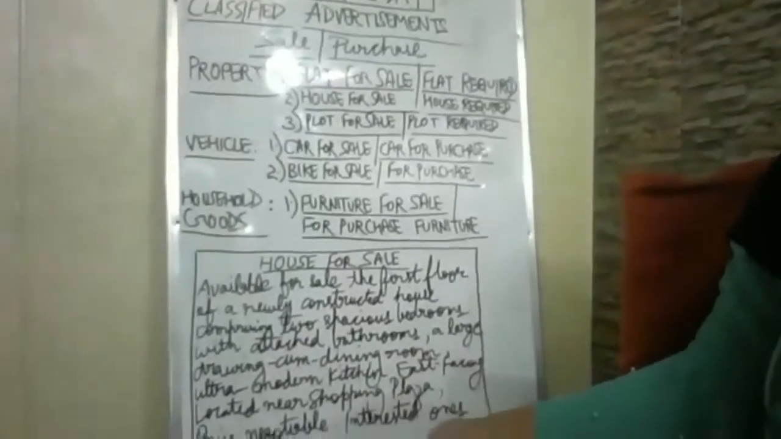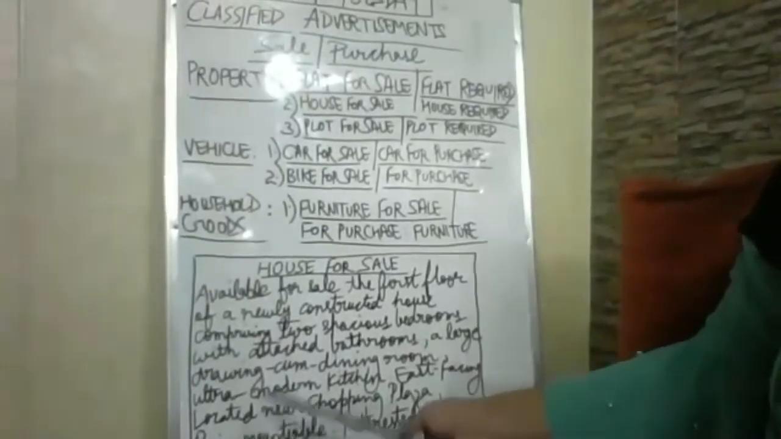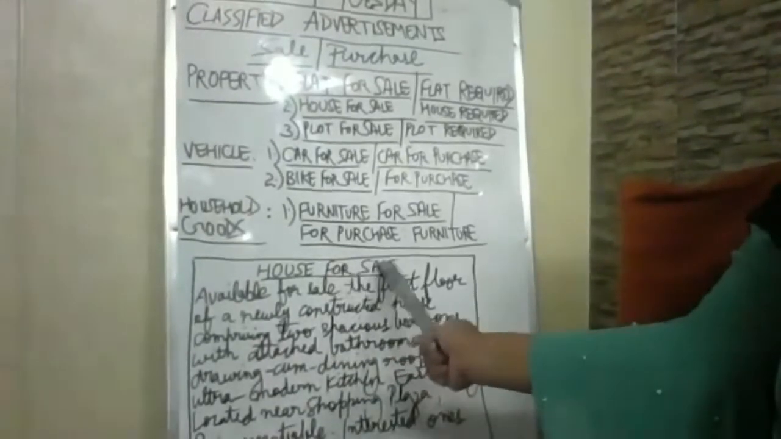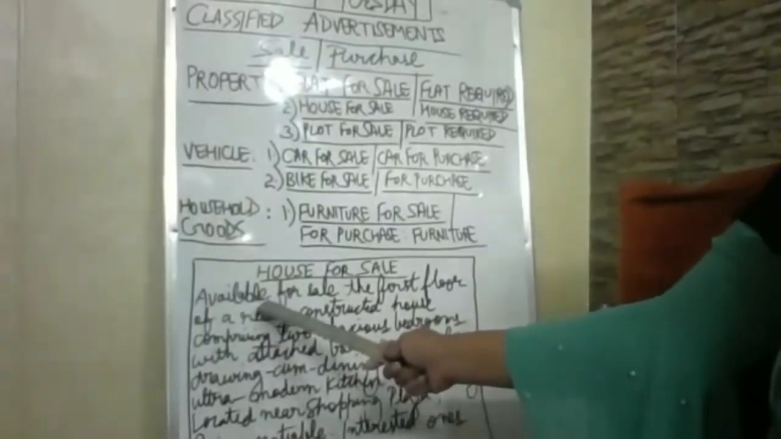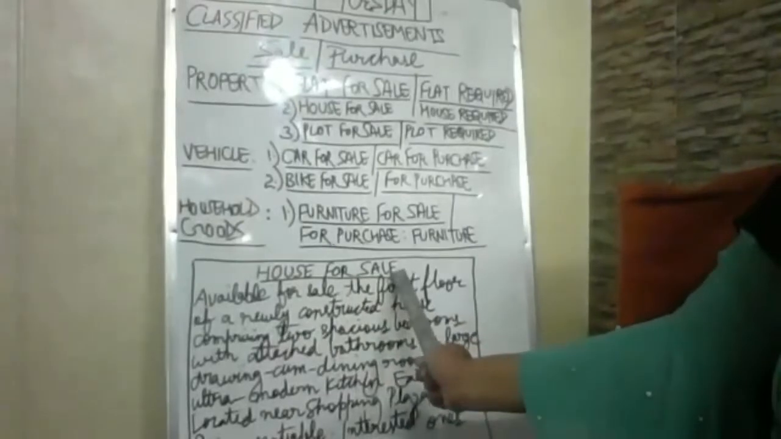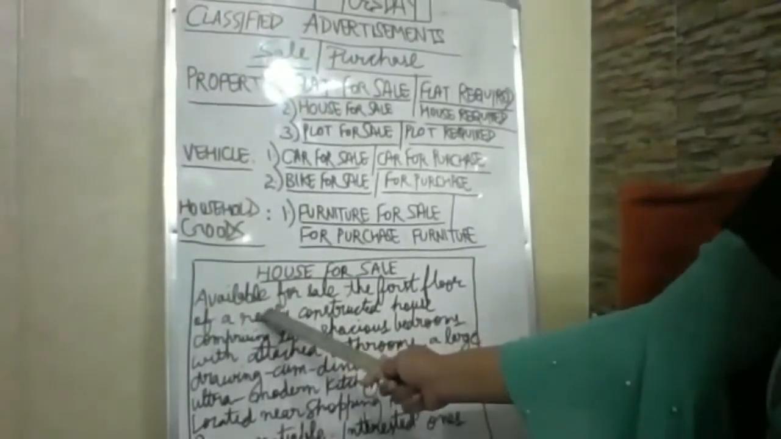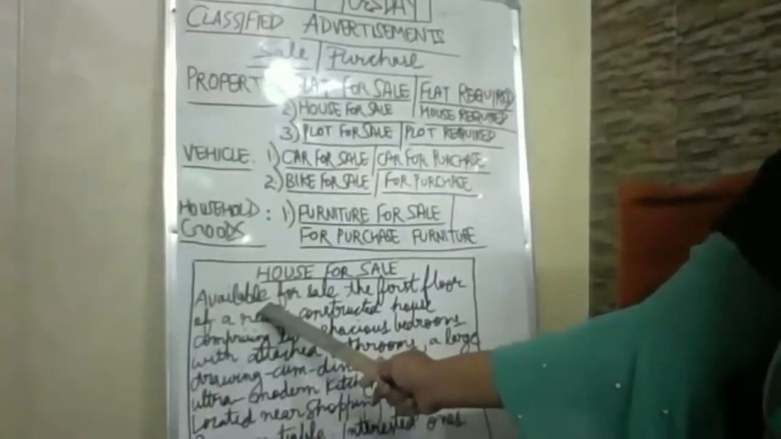The only thing is it can be a part of the house for sale or it can be an independent house for sale, right? So the heading would be house for sale. Now, the first word would be available, because you want to sell it, fine? That's why available. You are going to sell it. It means it is available. The first keyword is available.